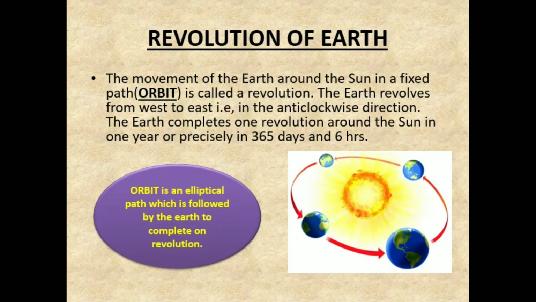Revolution of Earth. The movement of the Earth around the Sun in a fixed path, that is called orbit, is called a revolution. The earth revolves from west to east, that is in the anti-clockwise direction. The earth completes one revolution around the sun in 1 year or precisely in 365 days and 6 hours. Orbit is an elliptical path which is followed by the earth to complete one revolution.